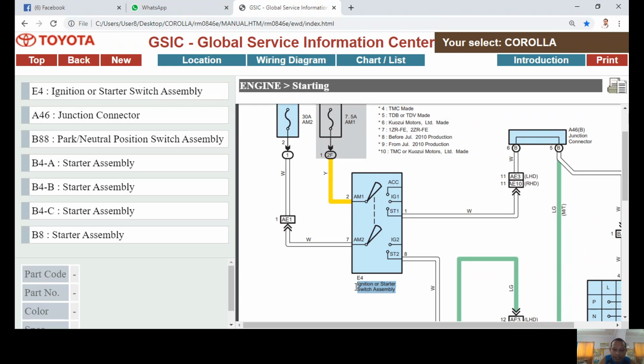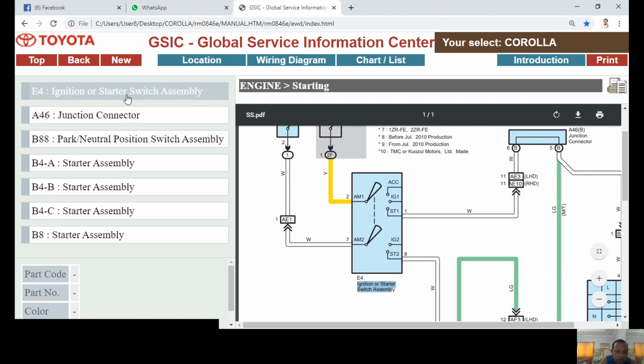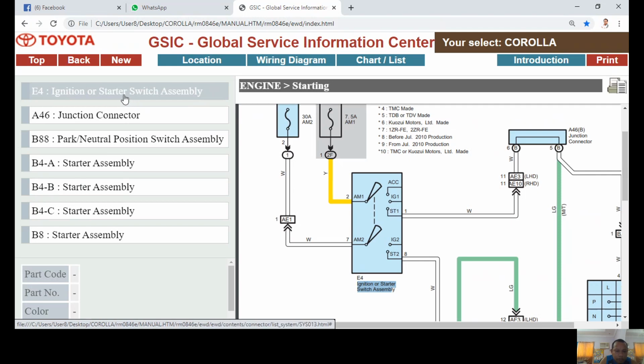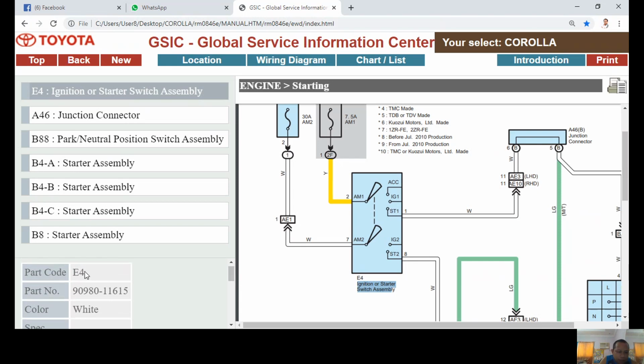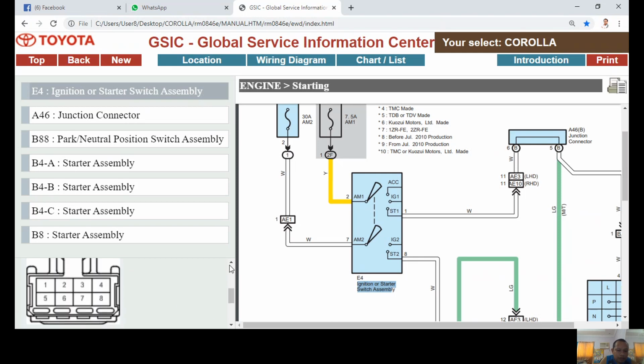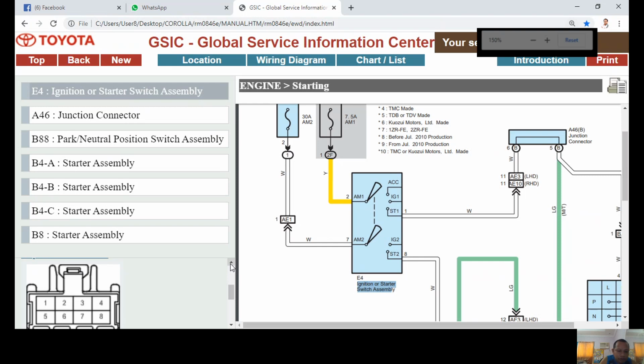Now, how do we find this component? As you notice on this menu, all you have to do is find the code and the name on this menu. The name of that component is located here. When I click this one, I will see its part code, its part number, and the color of the wire connector. It will also give us the details of the connector.